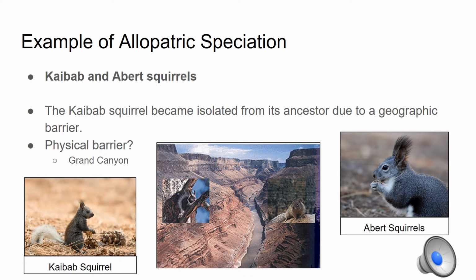An example of allopatric speciation are the Kaibab and Abert squirrels of the Grand Canyon. The Kaibab squirrel became isolated from its ancestor approximately 10,000 years ago due to a geographic barrier, which was the Grand Canyon. Its closest ancestor is the Abert squirrel, which is located on the opposite side of the Grand Canyon. So, evidence of allopatric speciation occurring are the locations of the squirrels, which are located on opposite sides of the Grand Canyon, the physical barrier.